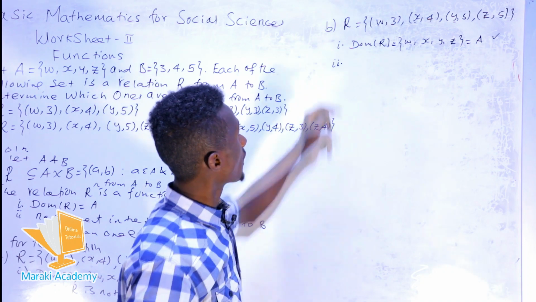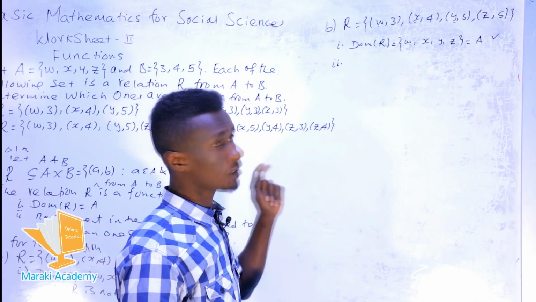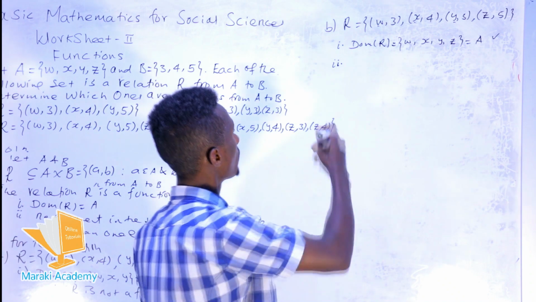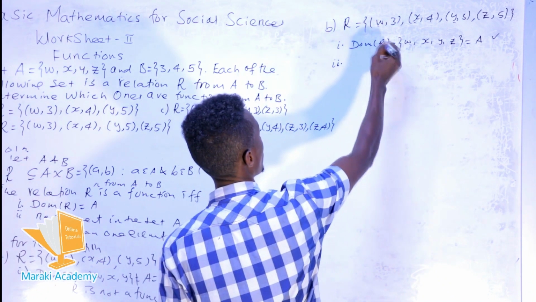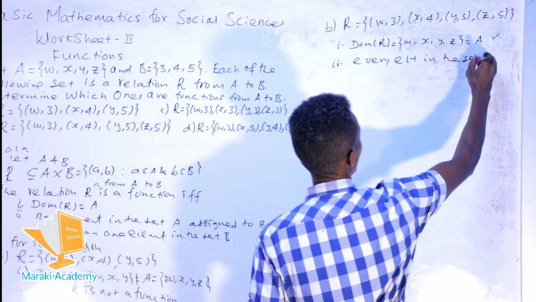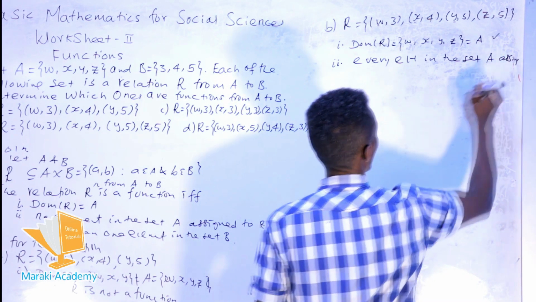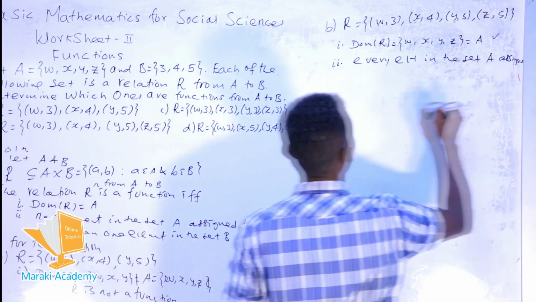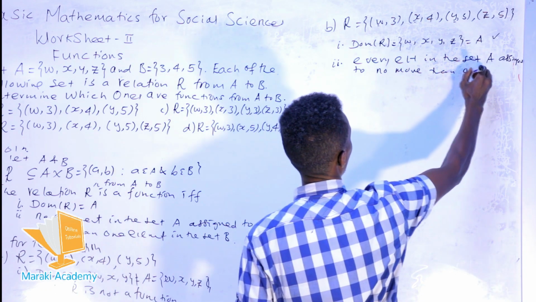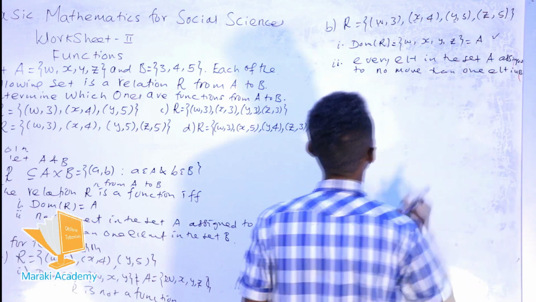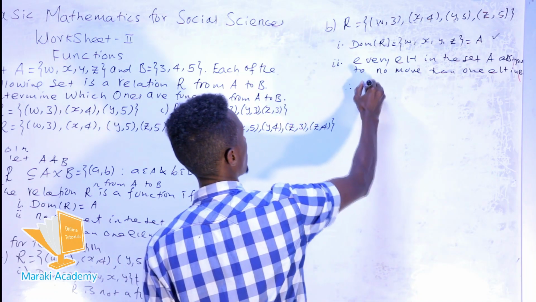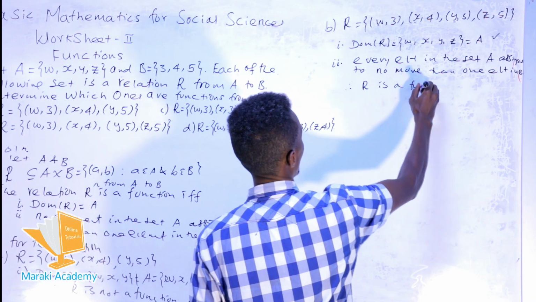When you observe the relation, every element in the set A is assigned to no more than one element in the set B. Therefore, these two criteria hold for this relation, so we conclude that the relation is a function.